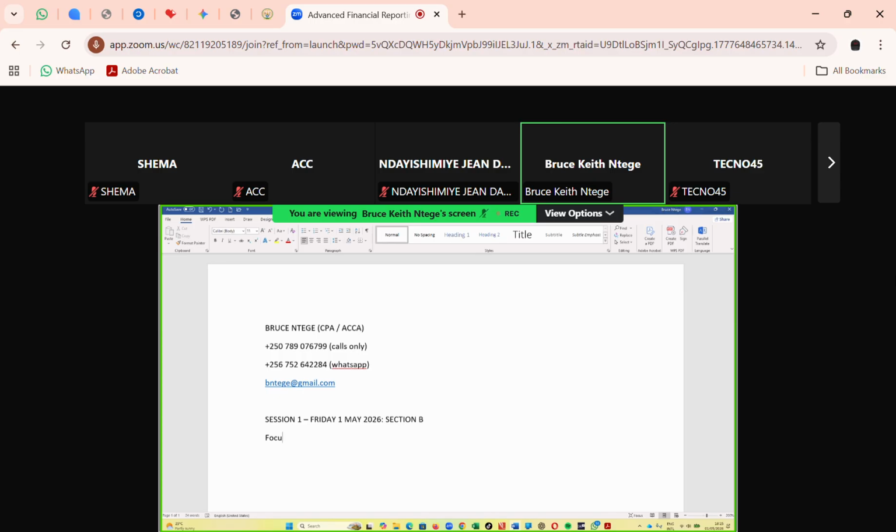Now, this section B questions, my focus majorly will actually be to look at questions that have examined key topics like IAS 19. So IAS 19 is on employee benefits. So I'm going to look at a question that has examined employee benefits.